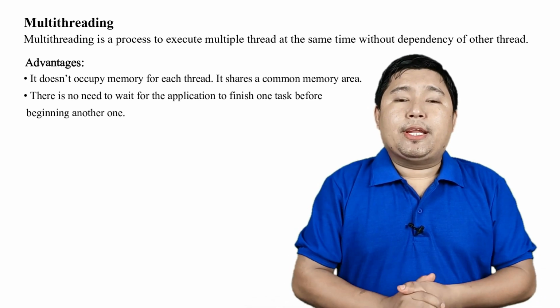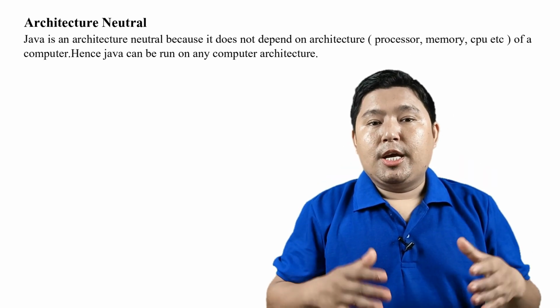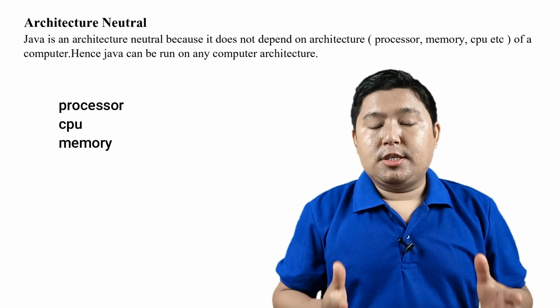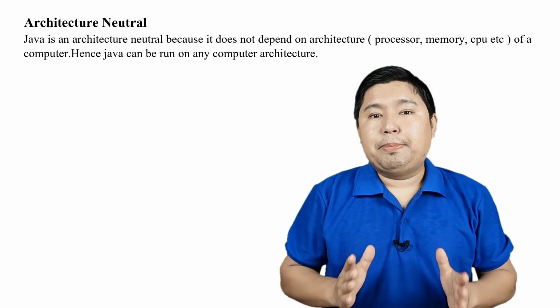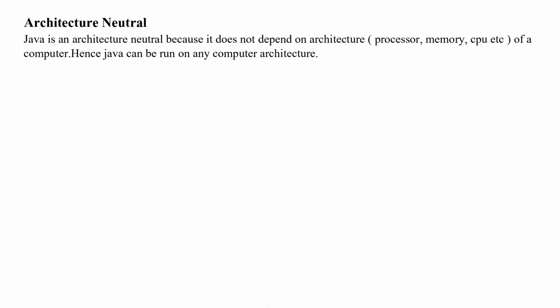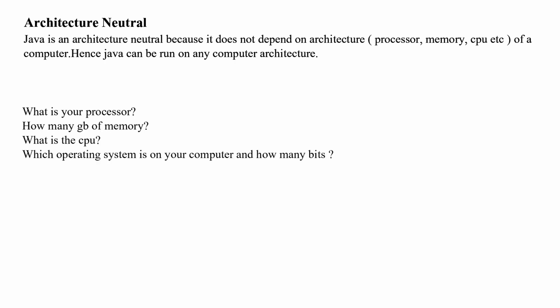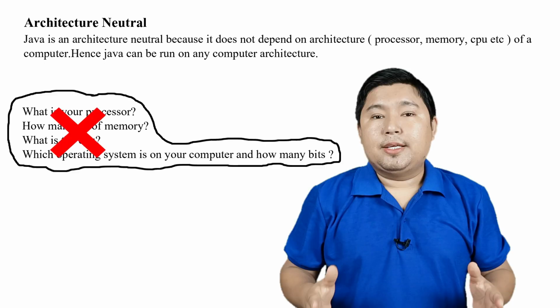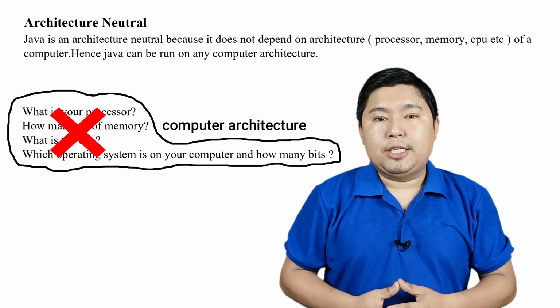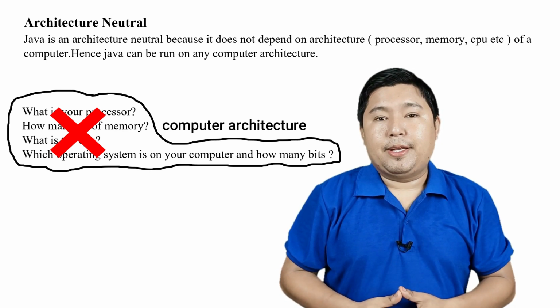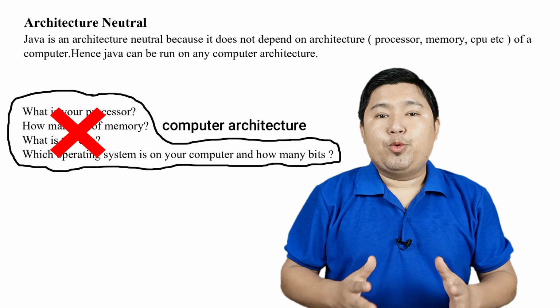So now, let's move on to the next feature, architecture neutral. Architecture means your system configuration, your computer configuration like processor, CPU, etc. You know why Java is called architecture neutral? Because it doesn't depend on any system configuration. That is, what is your processor, how many GB of memory, what is the CPU, which operating system is on your computer, and how many bits there are. It does not depend on this type of architecture because it is neutral. The bytecode is neutral. The bytecode is platform independent. Therefore, Java can be run on any computer architecture.